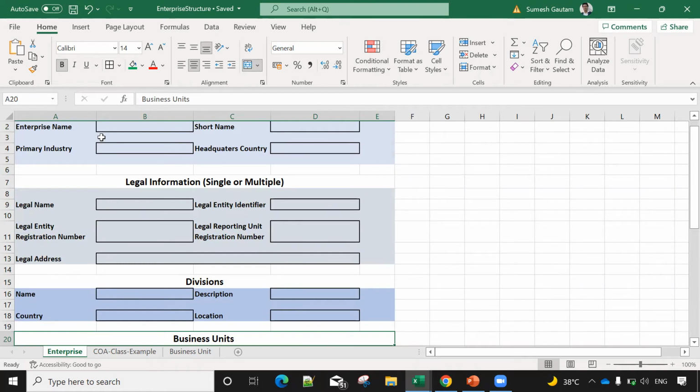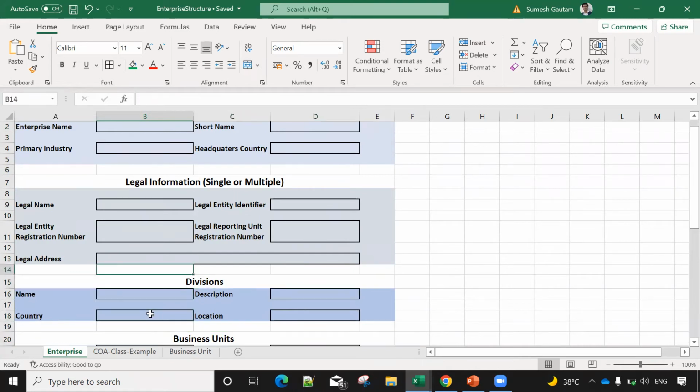In this sheet you have mentioned legal entity identifier. What does it mean? This is a unique identifier number. Whenever we register with the government, they give us a unique 16-digit, 14-digit or 10-digit number. You can put any dummy number, because we are not defining an actual implementation. But in a real implementation, you have to ask this information from your customer. They will provide it; it's their accountability, because the legal identifier, legal entity registration number and legal reporting number are generated when registering the company with the government.